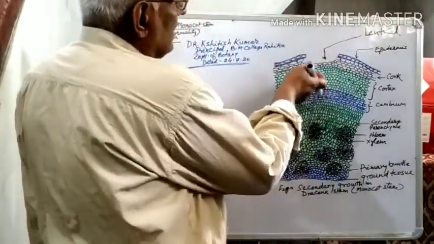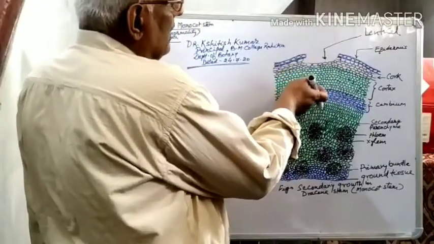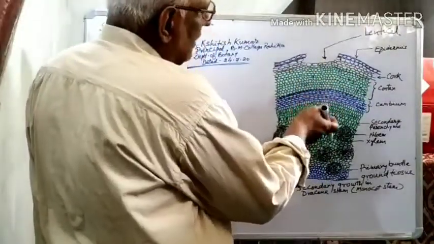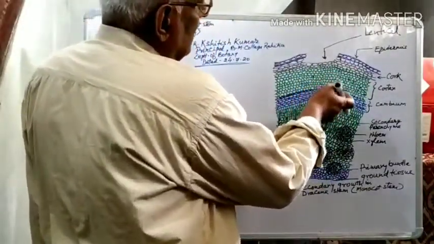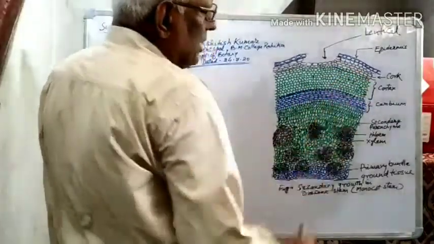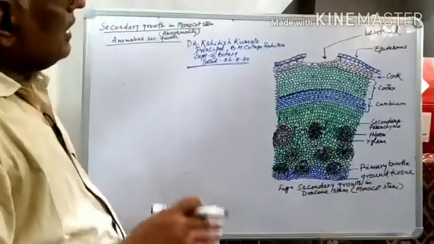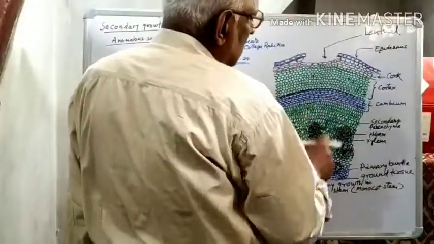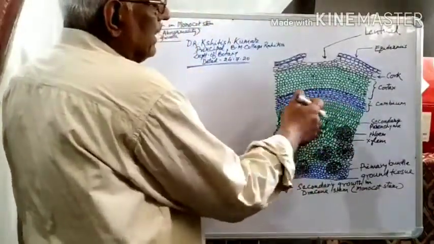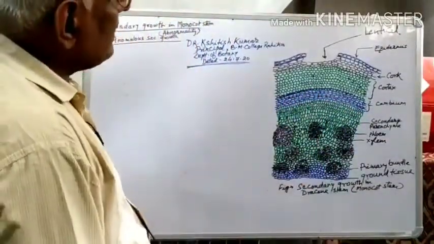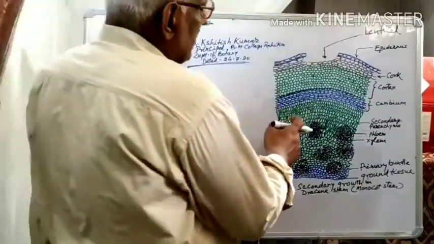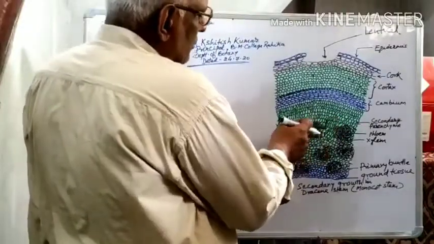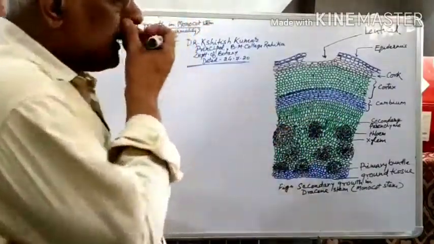The newly cut vascular bundles are arranged in this newly cut parenchymatous tissue, and the parenchyma between two newly cut vascular bundles is known as conjunctive tissue.